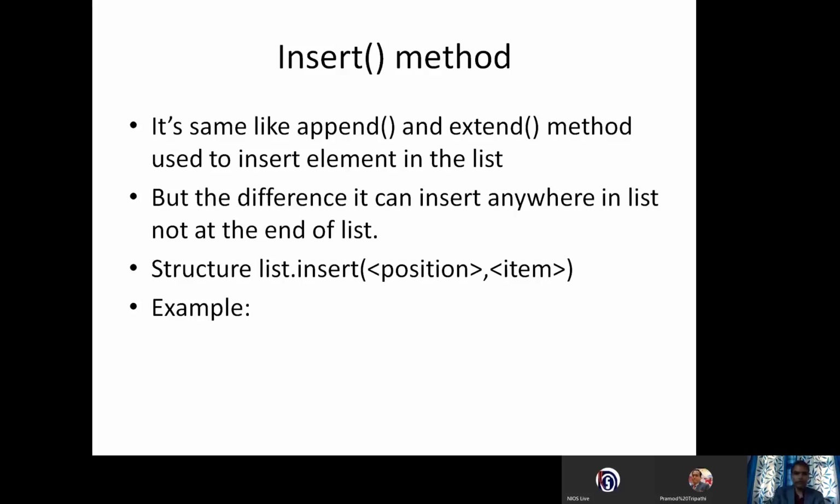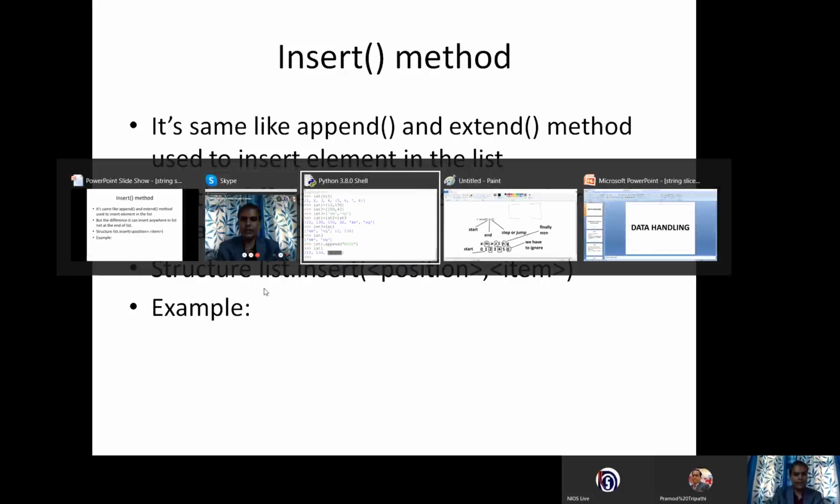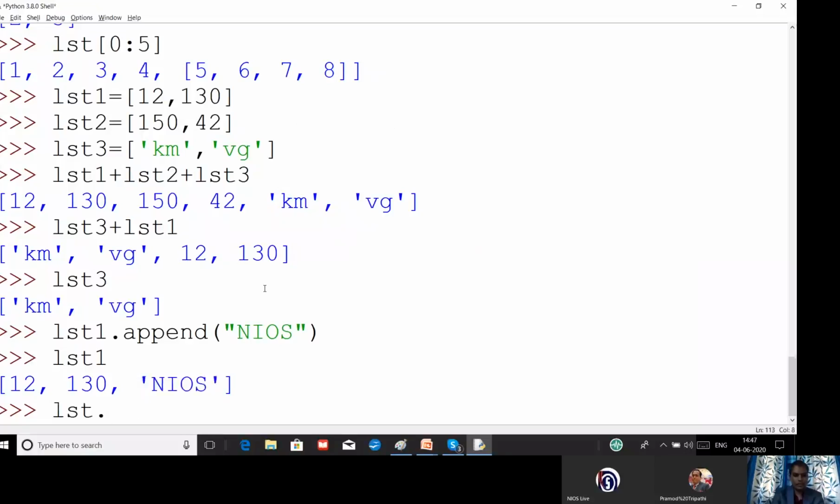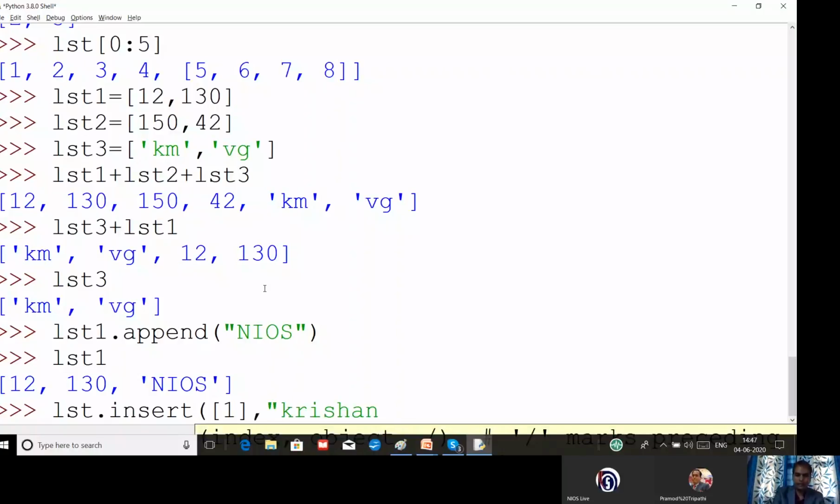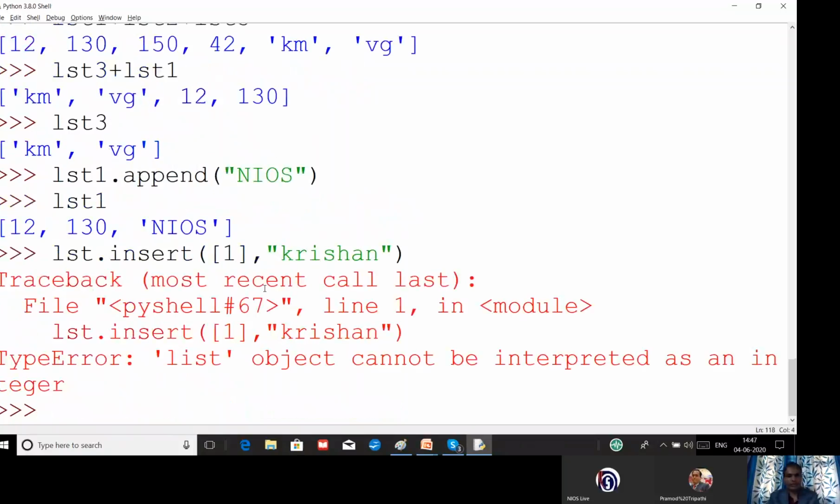For example, lst dot insert, we'll open the bracket and write the index number. For example, I want to add at index number 1, and what value do I want to add? I want to add my name. Let us see what error will come. So we are getting the error: list object cannot be interpreted as an integer.